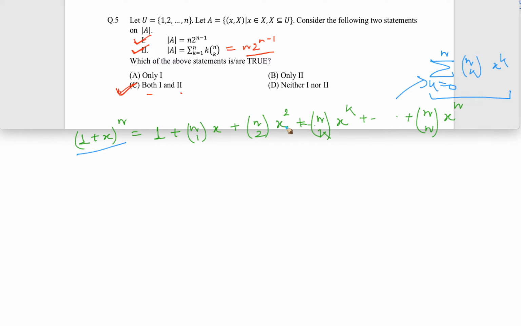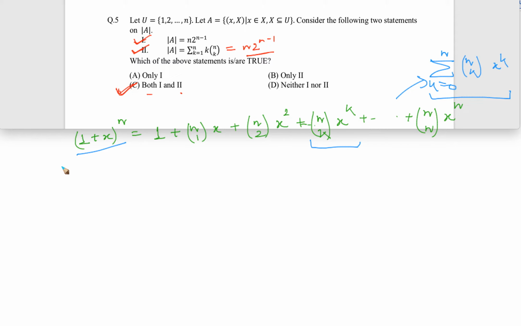So they are talking about 2 into nC2, they are talking about 3 into nC3, they are talking about k into nCk. How can I make this term k into nCk? See, straightforward: if I differentiate it, k will come down, so k into nCk will be the coefficient, and then x^(k-1), which doesn't matter. I understand that differentiation is the way it should work, right? I will try to differentiate both sides and let's see what happens.